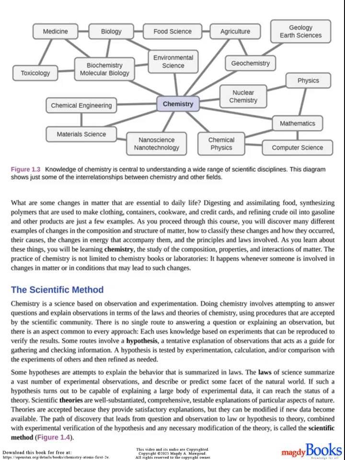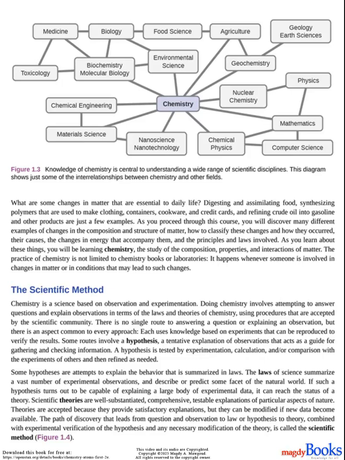Figure 1.3. Knowledge of chemistry is central to understanding a wide range of scientific disciplines. This diagram shows just some of the interrelationships between chemistry and other fields. What are some changes in matter that are essential to daily life? Digesting and assimilating food, synthesizing polymers that are used to make clothing, containers, cookware, and credit cards, and refining crude oil into gasoline and other products are just a few examples.